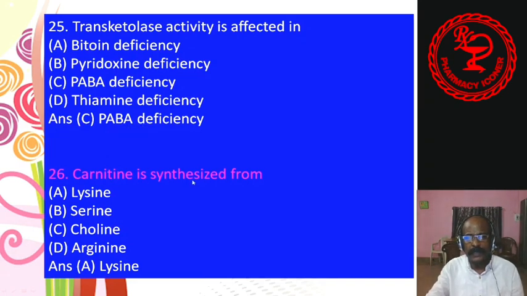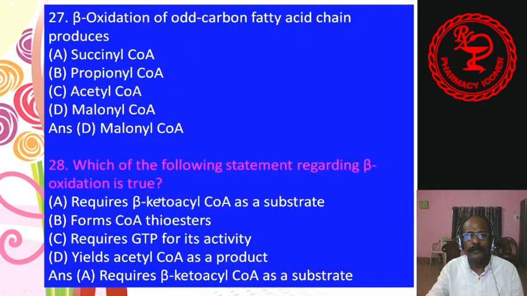26. Carnitine is synthesized from lysine, serine, choline, arginine. Carnitine is synthesized from lysine. Answer A. 27. Beta oxidation of odd carbon fatty acid chain produces succinyl-CoA, propionyl-CoA, acetyl-CoA, malonyl-CoA. Answer is D, malonyl-CoA.